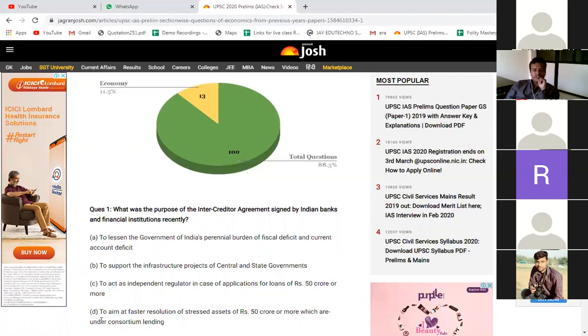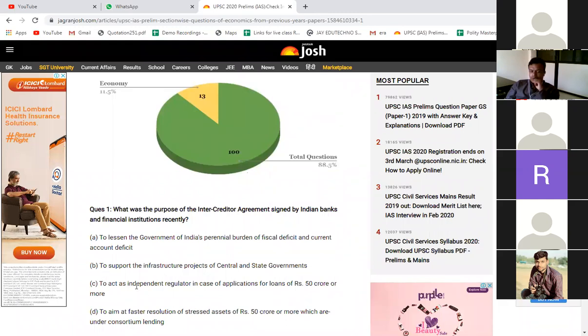Why should it be either C or D? Because it talks about loans. Am I right? Yes, sir. Logic, understood? Why am I eliminating A and B and why have I kept C and D? Because it talks about loans. Now tell me, last year when the question was asked, what was the most important challenge in front of the banking sector? Stressed assets.